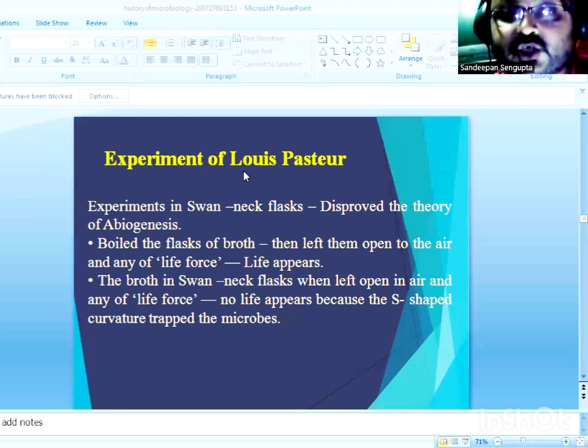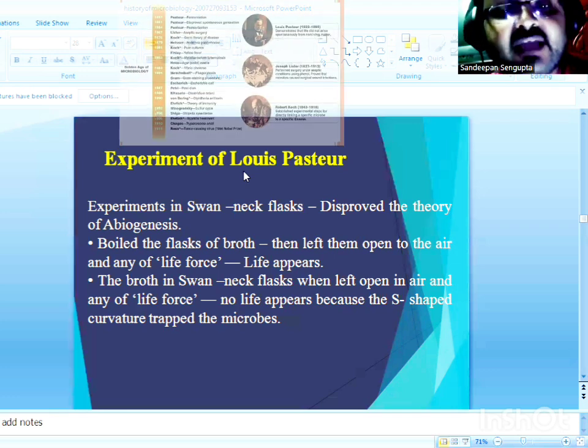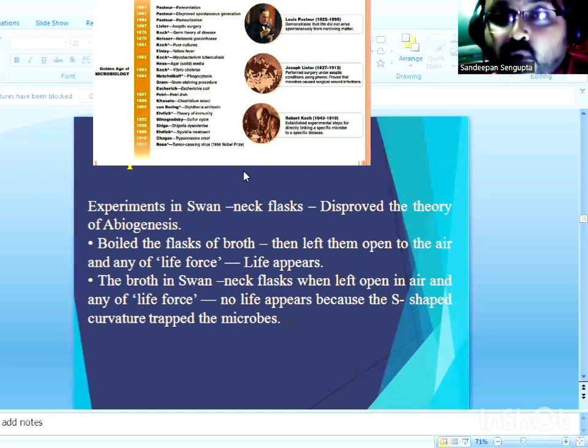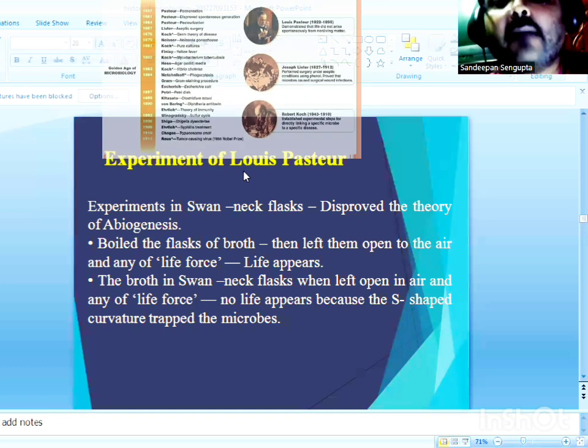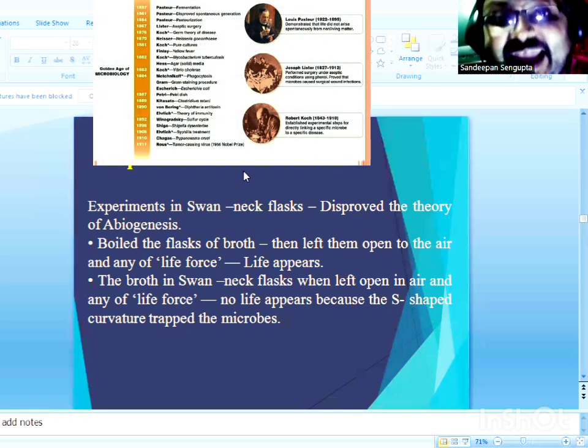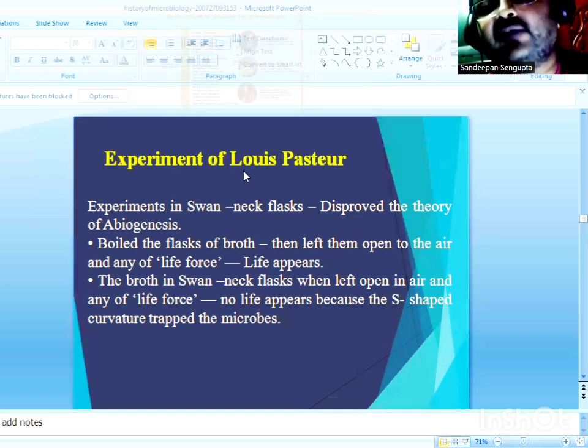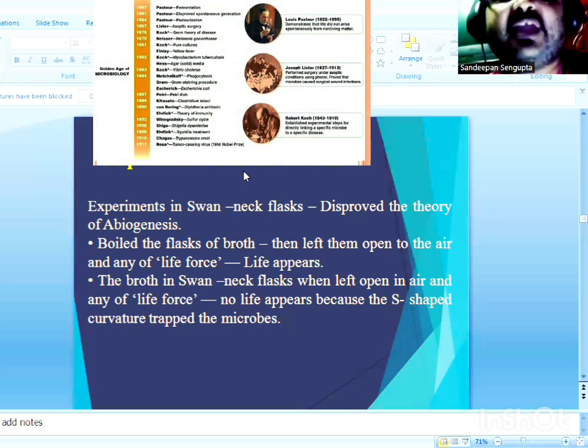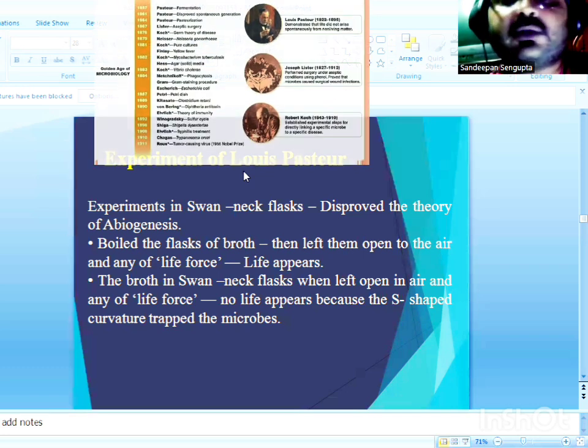They brought a series of inventions which marked the beginning and end of the golden era of microbiology and paved the way for the era of molecular or modern microbiology.